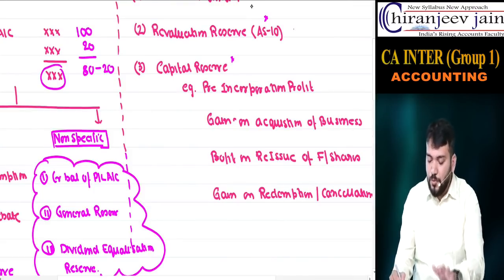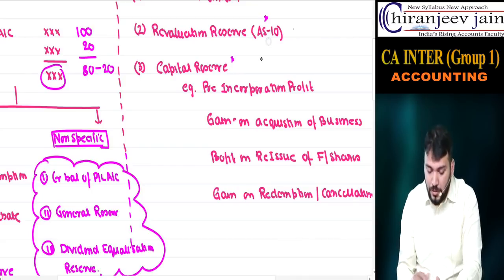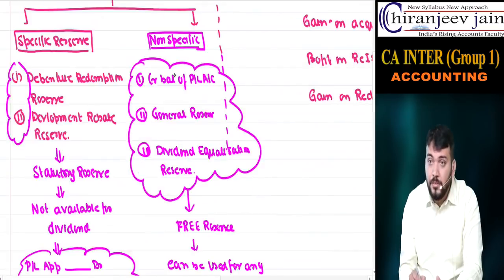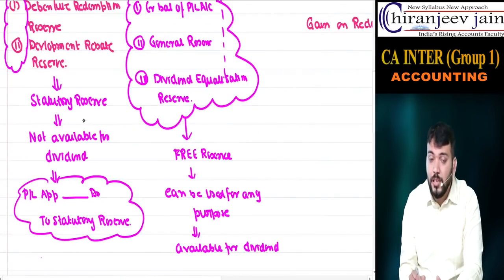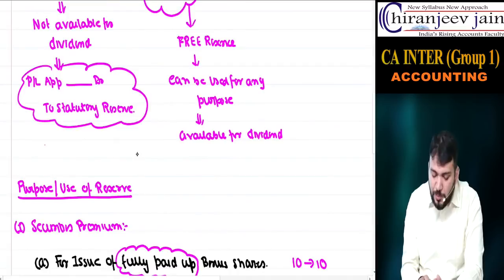Whether it can be used from securities premium? No. Revaluation reserve? Capital reserve? Statutory reserve? Yes or no? Whether CRR can be created from statutory reserve? It is only for a specific purpose.